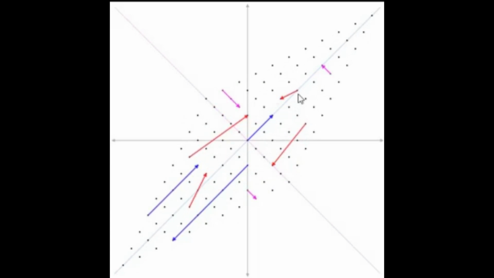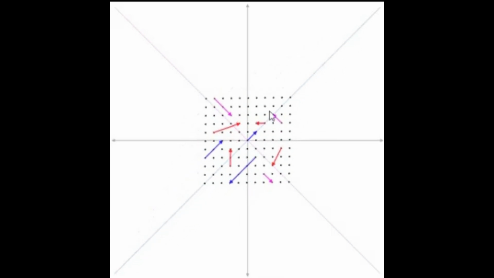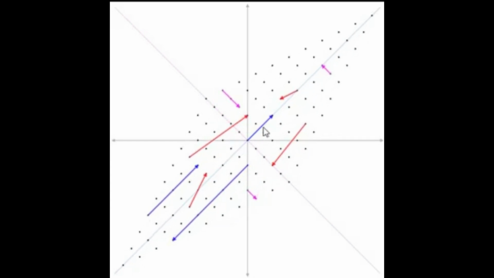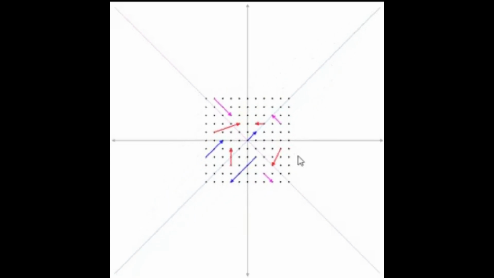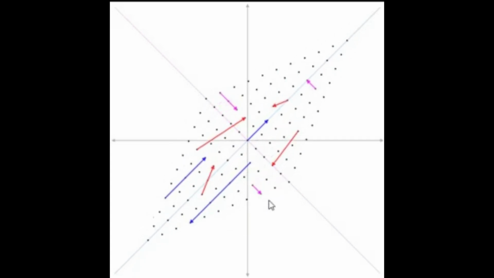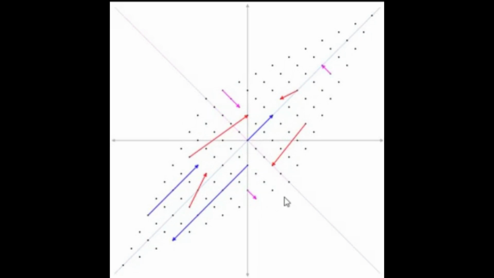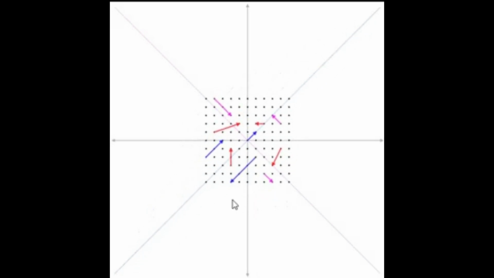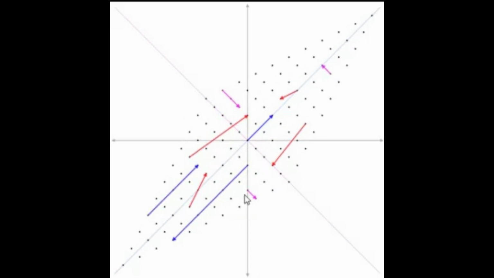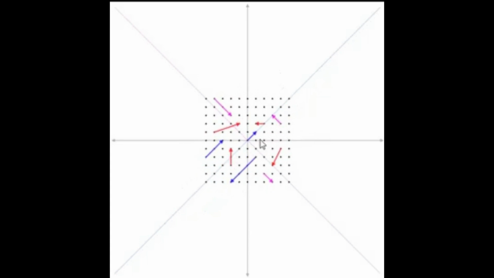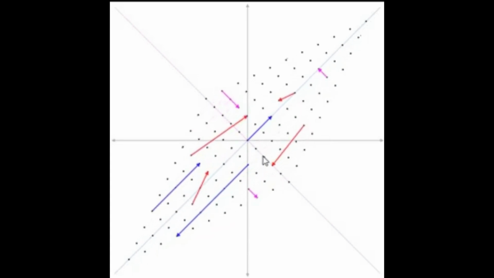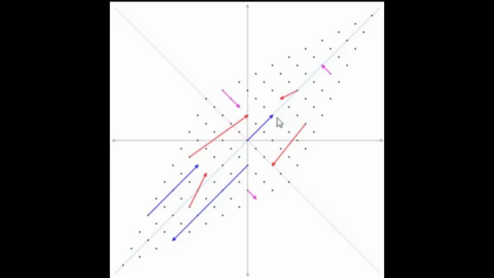Points along the line represented by the red arrow go to some other line after the operator is acted. So we can say an eigenvector corresponding to this shear operator will be along the blue arrow and cannot be along the red arrow.